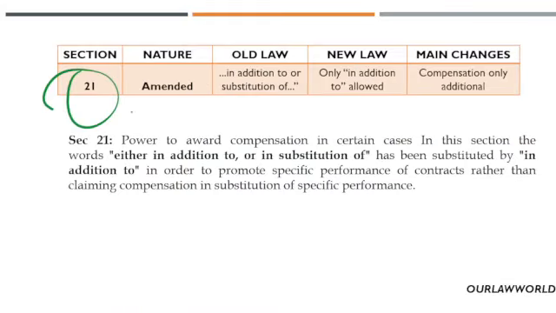Section 21, power to award compensation, existed before the 2018 Act. In this section, the words either in addition to or in substitution of have been replaced by in addition to. So there is no substitution of terms after the 2018 Act.